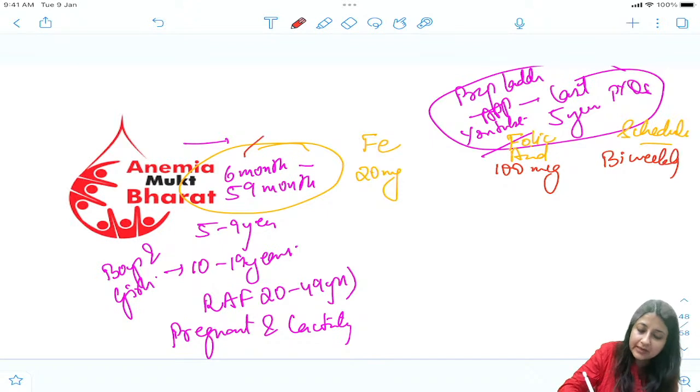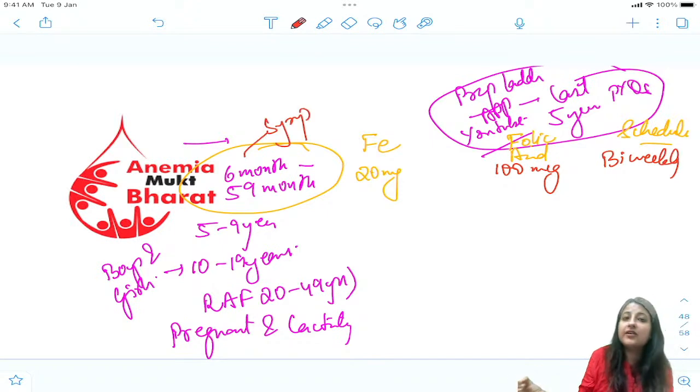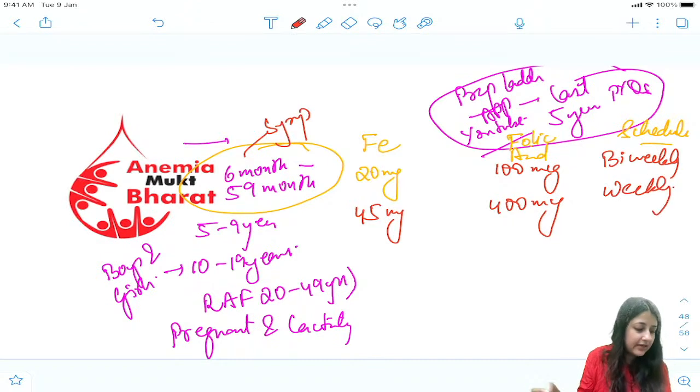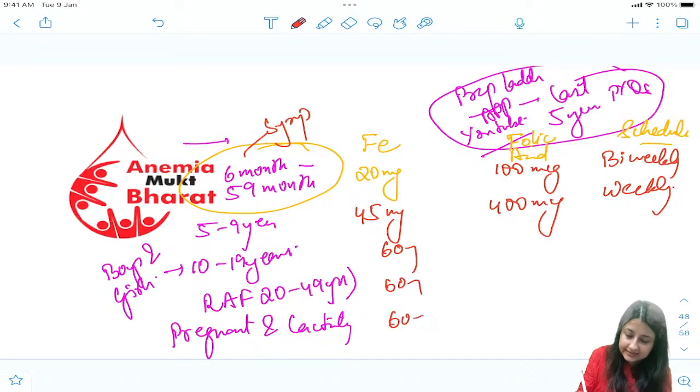And because these are small children, we are giving it in the form of a syrup. 5 to 9 years, 45 milligram iron, 400 microgram folic acid, again to be given weekly. But for the rest everywhere write 60, 60, 60 milligram iron and 500 microgram folic acid.